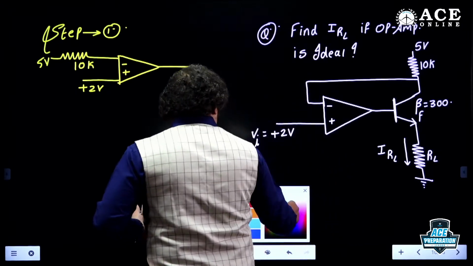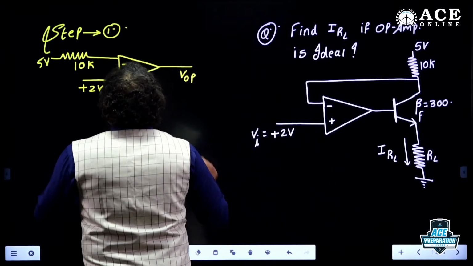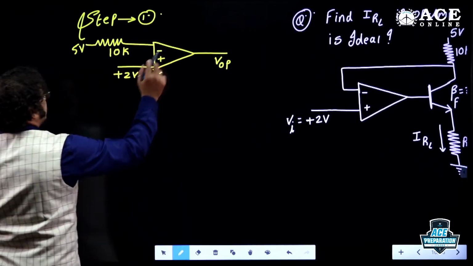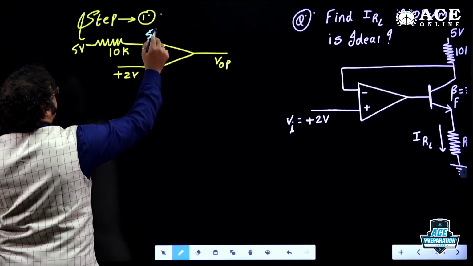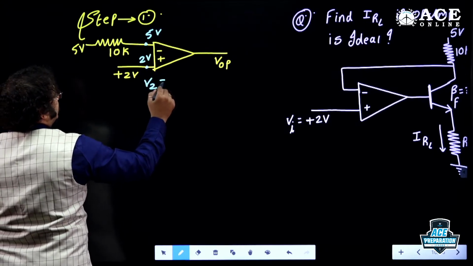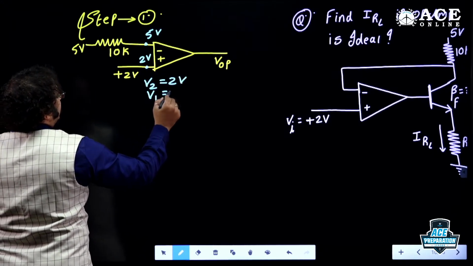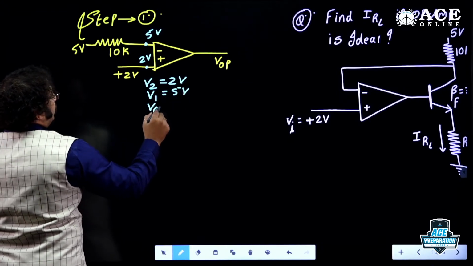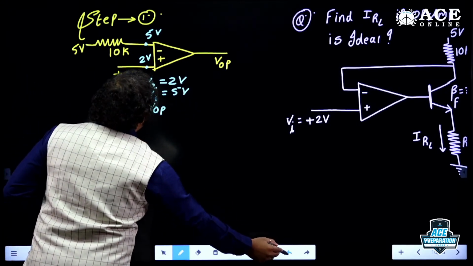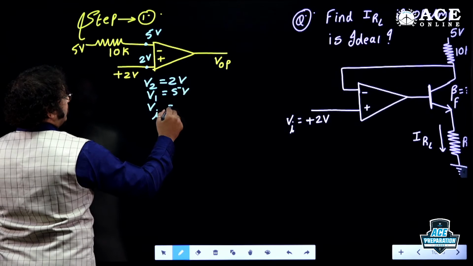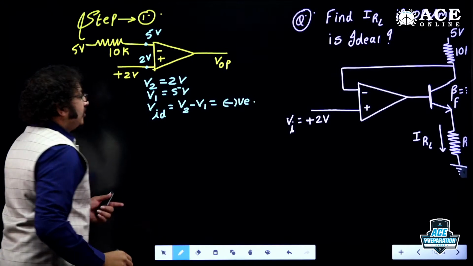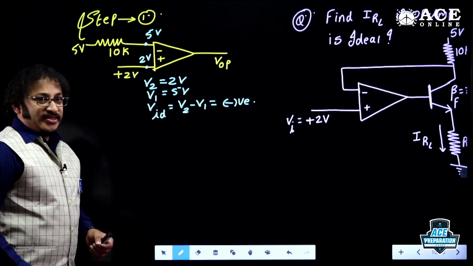Now let me know, my dear boys and girls, what is this? What is VOP here? Now this voltage becomes 5 volt, am I right? No drop, so it becomes 5 volt, and this one is 2 volt. So V2 is 2 volt, V1 is 5 volt. What is VID? VID is V2 minus V1, which is 2 minus 5. Yes, it is negative.